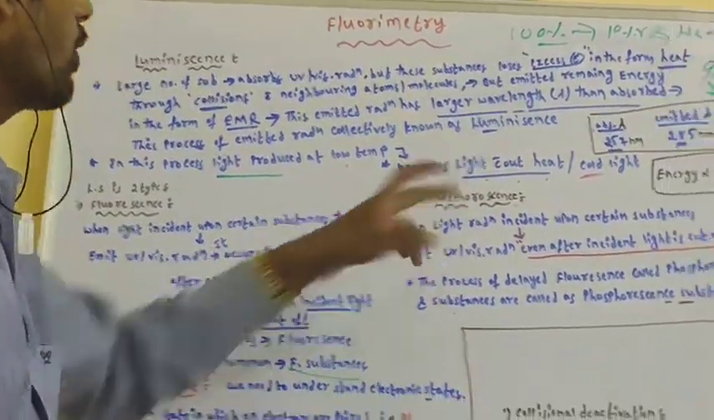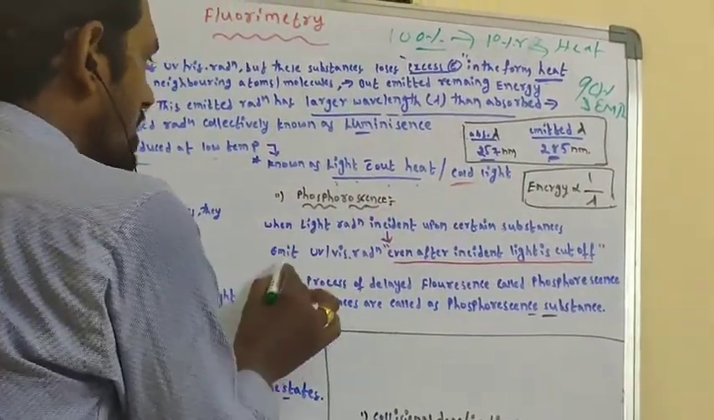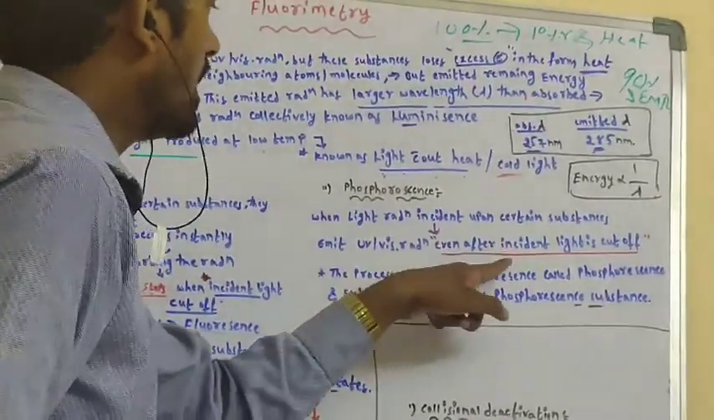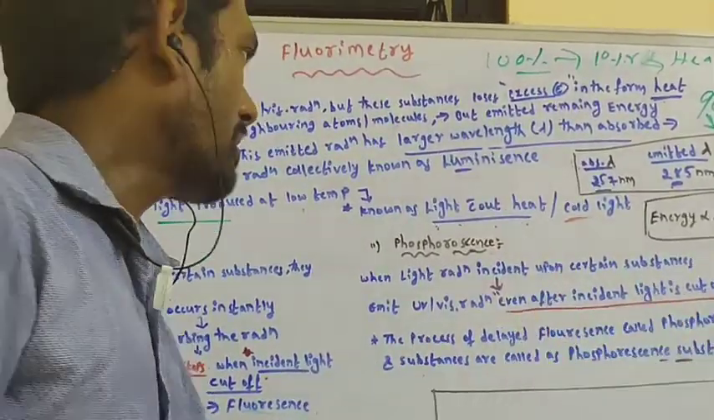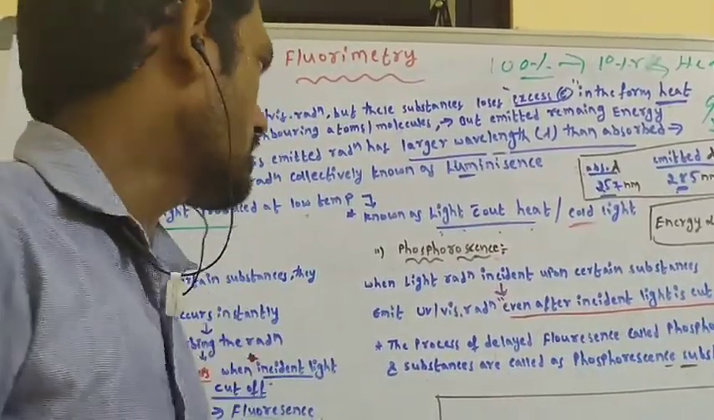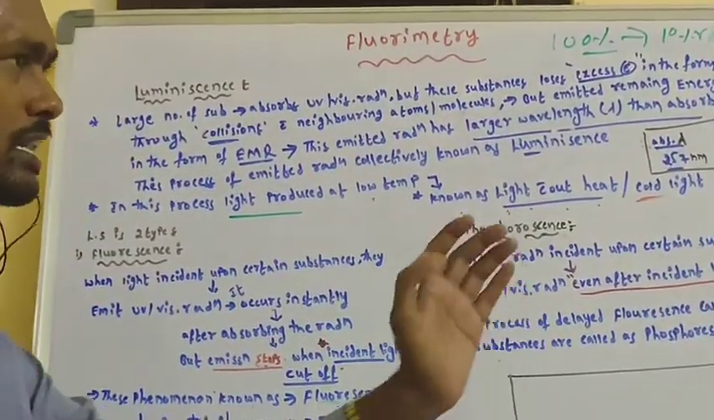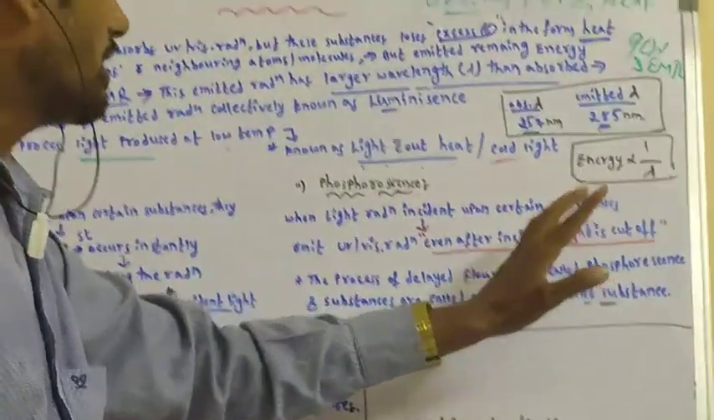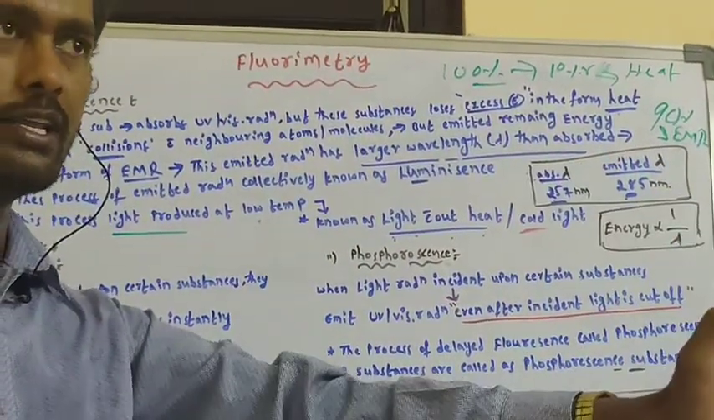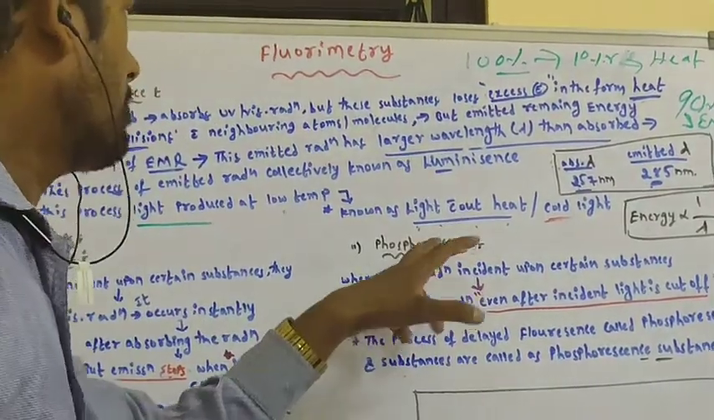Then coming to phosphorescence. When light radiation is incident upon certain substances, they emit UV or visible radiation even after the incident light is cut off. This is the important thing. Even after you stop the incident light, up to some time they emit UV or visible radiation. In fluorescence, immediately if you stop the incident light, the emission also stops. Here, even after some time it will emit the radiation. That is phosphorescence.